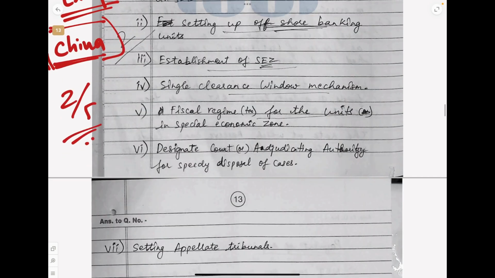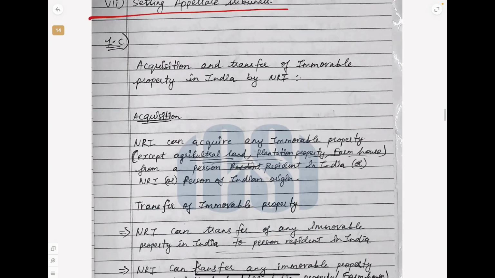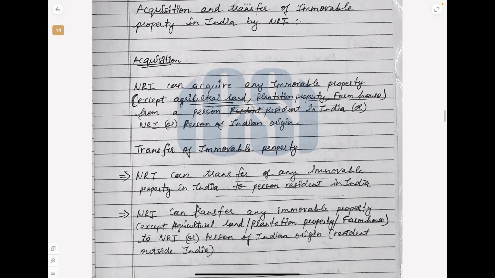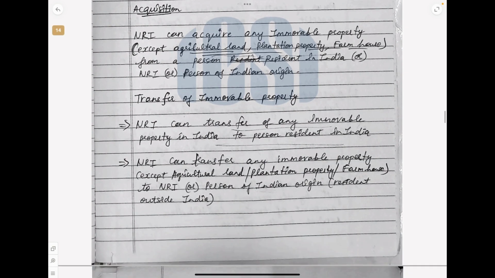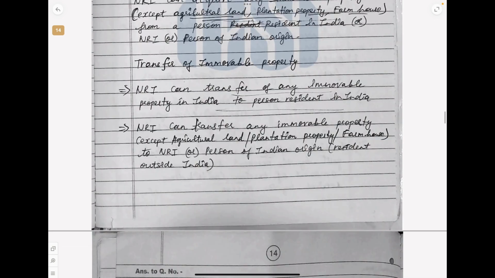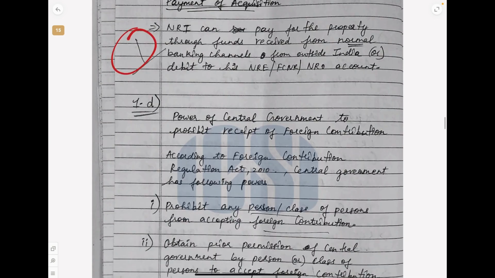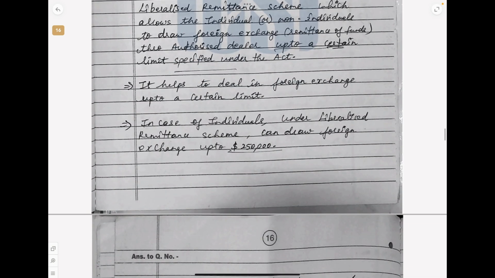But remember one thing, whatever you write, they will give marks. That is what I want you to see and observe. Whatever you write which is correct, they will give you marks. So NRI, acquisition of immovable property in India, is 1C. Since all the points are not right, they have given only 1, but they give you marks for whatever you have written. So here 2 marks is given, correct?